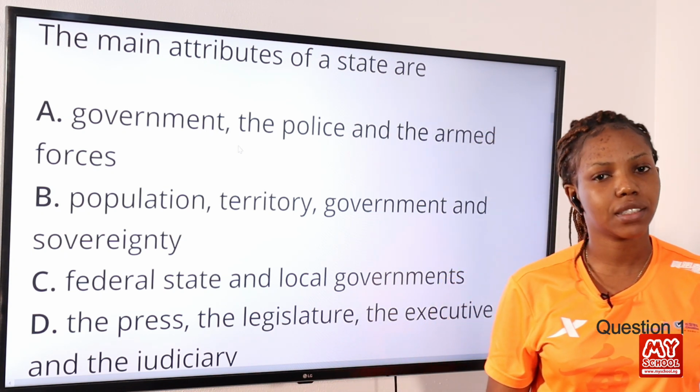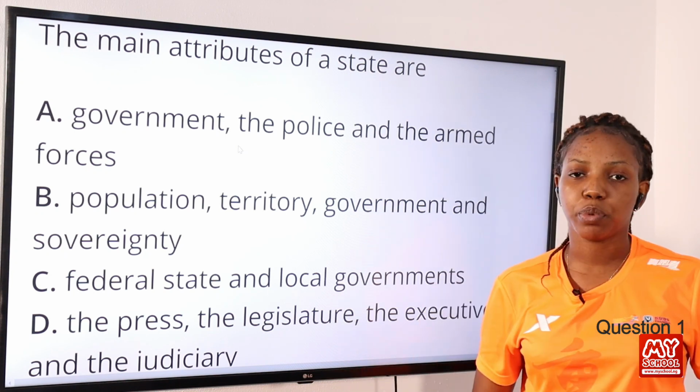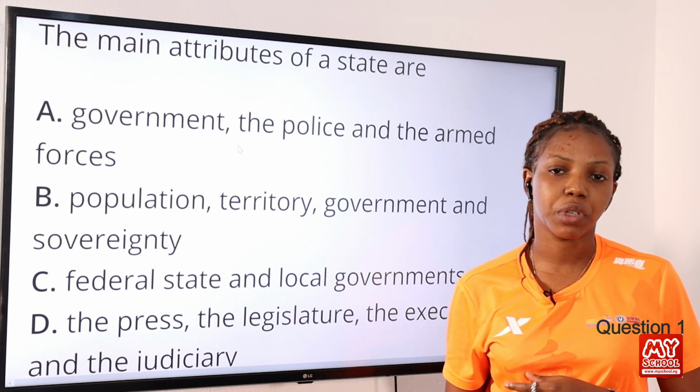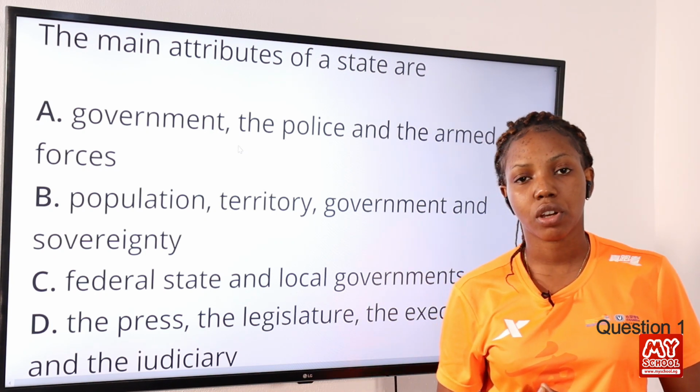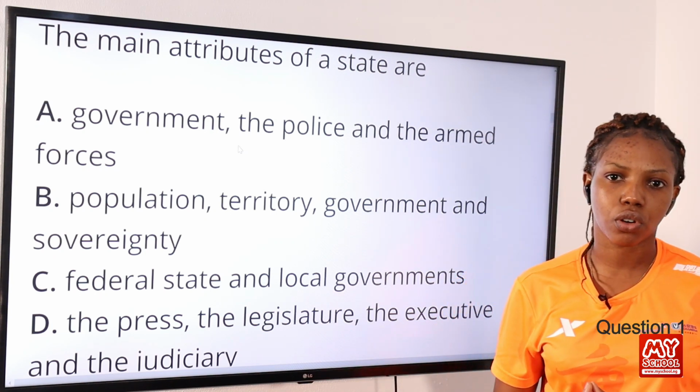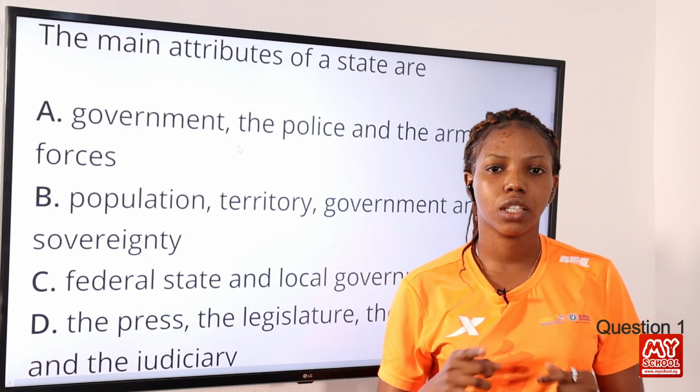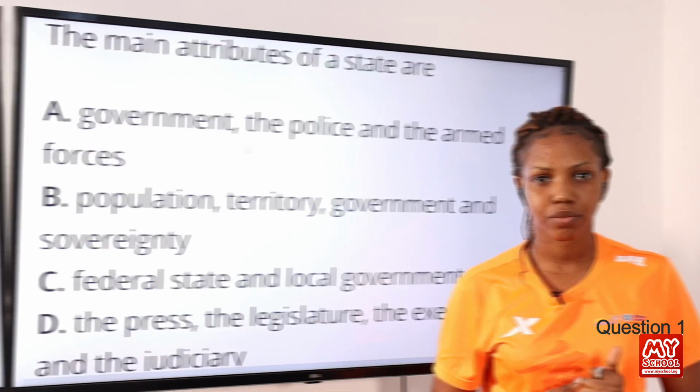A state exists where there is population, territory, government and sovereignty. So option B is the correct answer to this question because it contains all the features of a state. Option B therefore is the correct answer to this question.